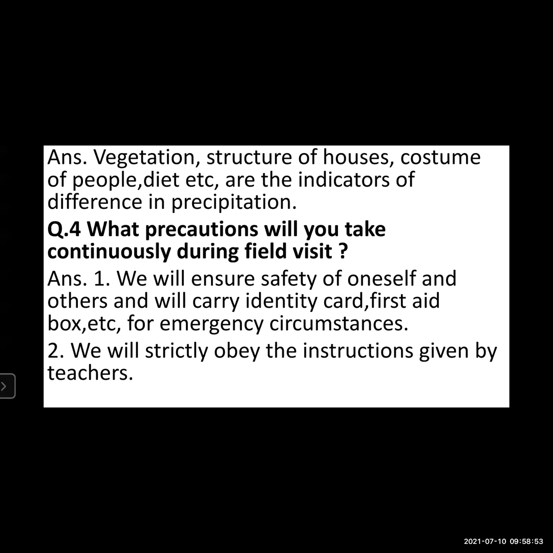card, first aid box, etc. for emergency circumstances. First aid box and identity card is very, very important when you are going for a field visit. The second one, we will strictly obey the instructions given by teachers. This is also very important. Unless you obey the instructions, you can go in the wrong directions. So obeying instructions given by teachers is very important.